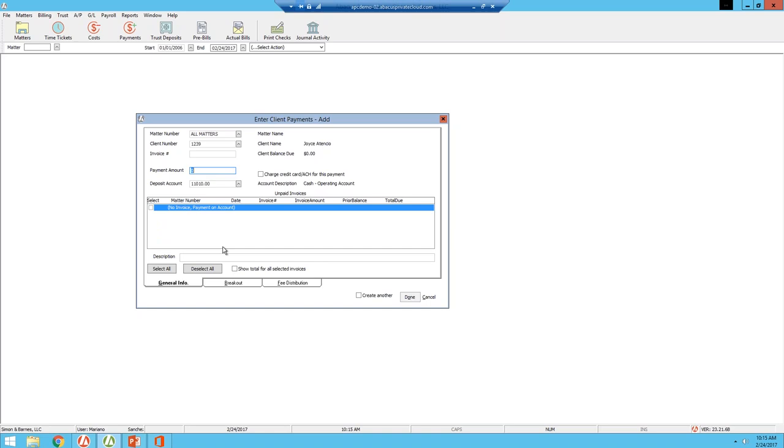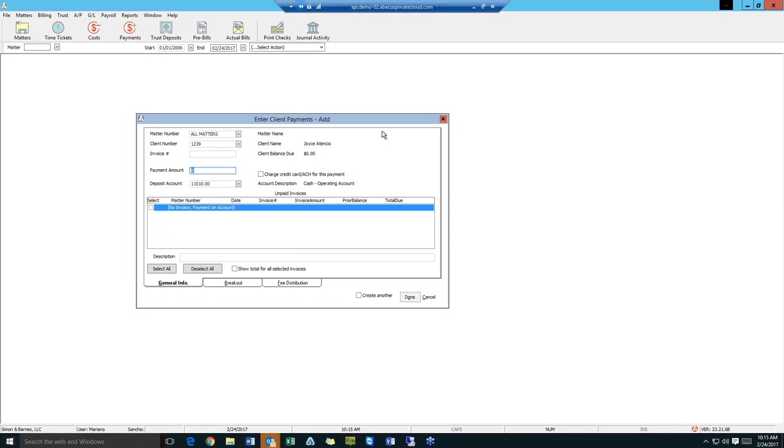You can also do full payments or partial payments based on a deposit account. You can receive those payments after you select an invoice and go through the breakout section to distribute based on the amount that you have received. Then Abacus will give you another window where you can print or save a receipt back to the client's profile.